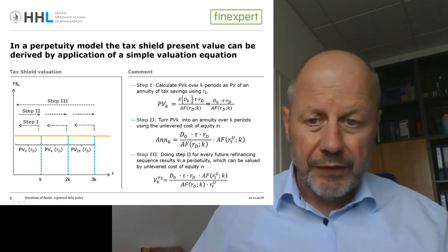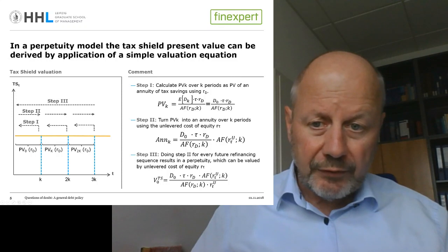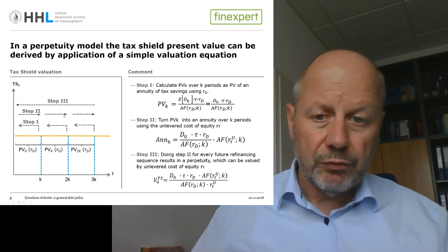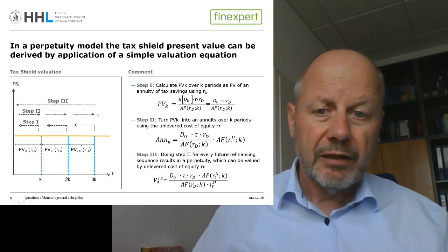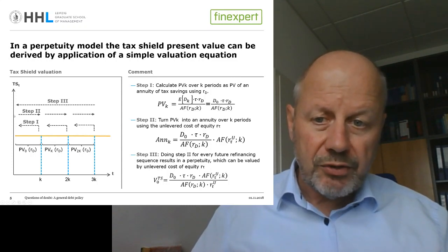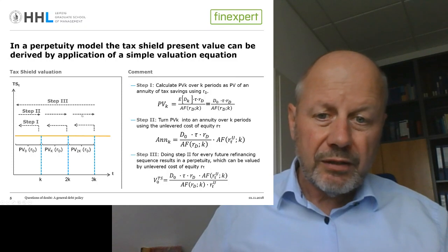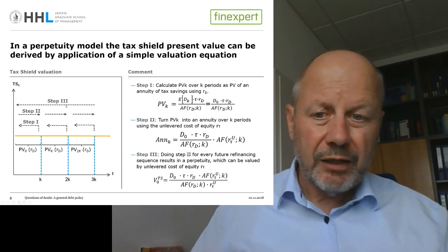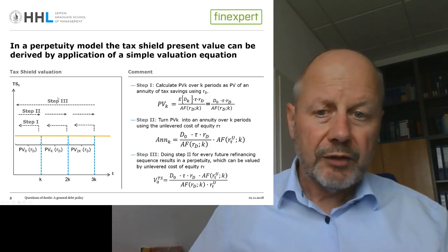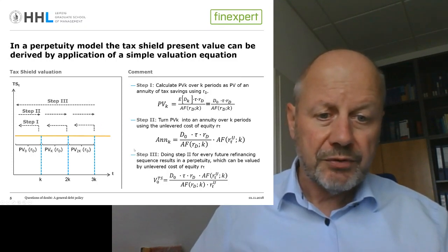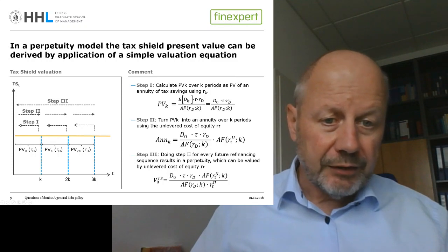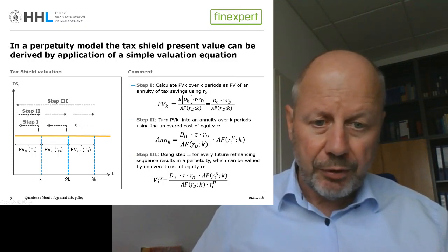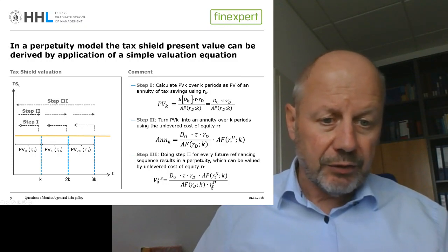So we have again an annuity from 0 to K, from K to 2K, from 2K to 3K. But if you take a closer look, you see that this sequence of annuities is simply a perpetuity, and that allows us in the third step to calculate the total present value by dividing this perpetuity by the unlevered cost of equity.